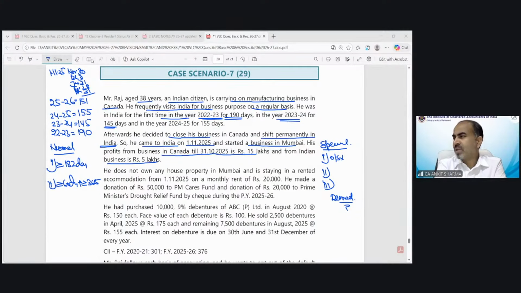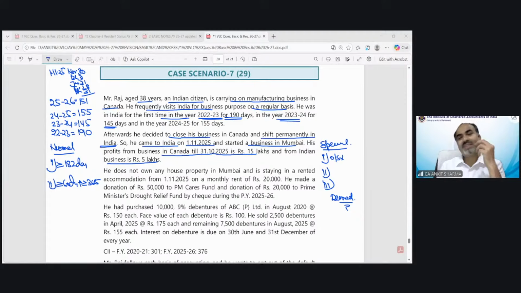Kalpana is asking, sir, can you explain the surcharge applicable after 2 crore, including special income? We have discussed the surcharge provision in our basic class in detail with the help of a diagram. So I would suggest that if you want to understand the provision in detail, please go on YouTube and find the playlist. In class number 2 of basic concepts, we have discussed the provisions regarding rate of taxes and surcharge. That would be really helpful, and it will give you a crystal clear picture of how surcharge is applicable in different case scenarios.